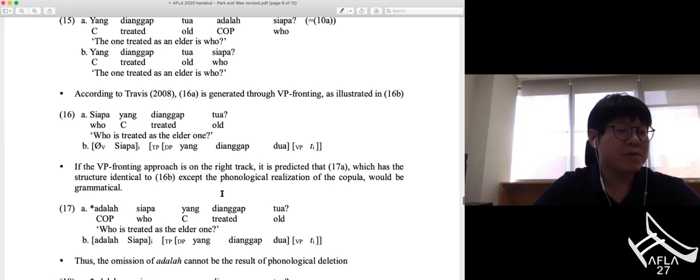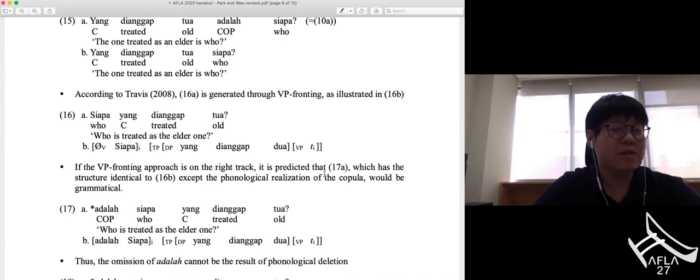This is because 17a has a structure identical to 16b, except for the phonological realization of the copula. However, this prediction is not borne out. Thus, we can say that the omission of adalah cannot be the result of phonological deletion.